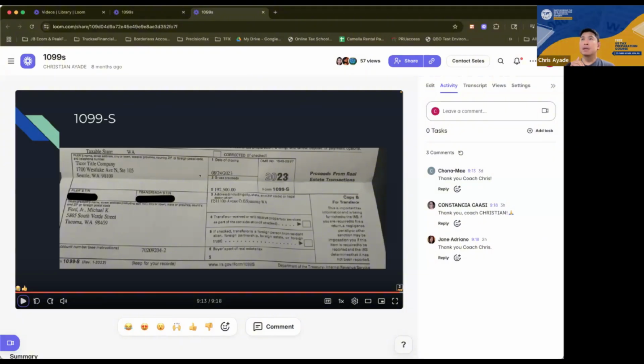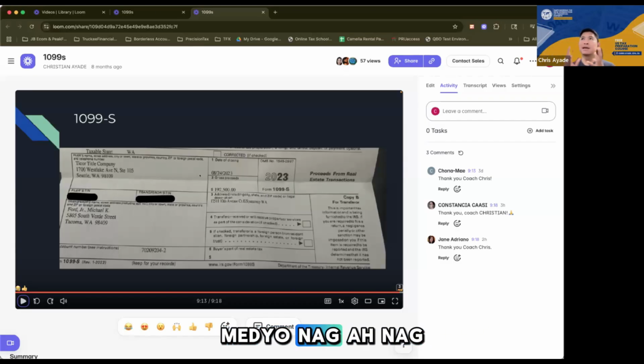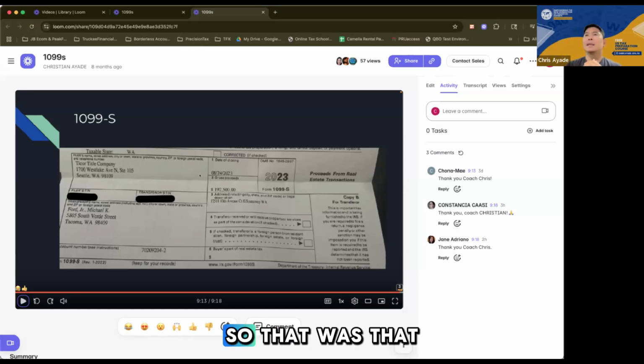And I told Kendall that the benefit of that, Kendall, is there is clarity in the career progression of someone who joins the organization. And so then, parang medyo nagkaroon ng parang middle ground. So that was kind of the dynamics that we had on one of the discussions.